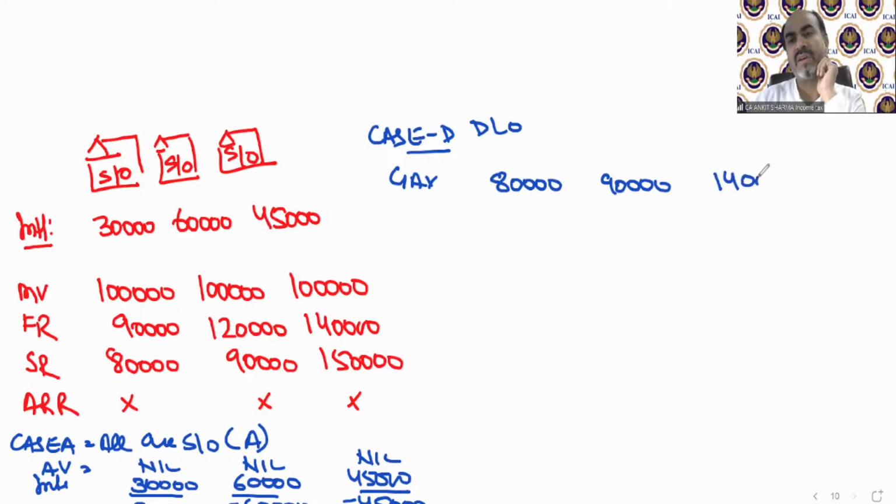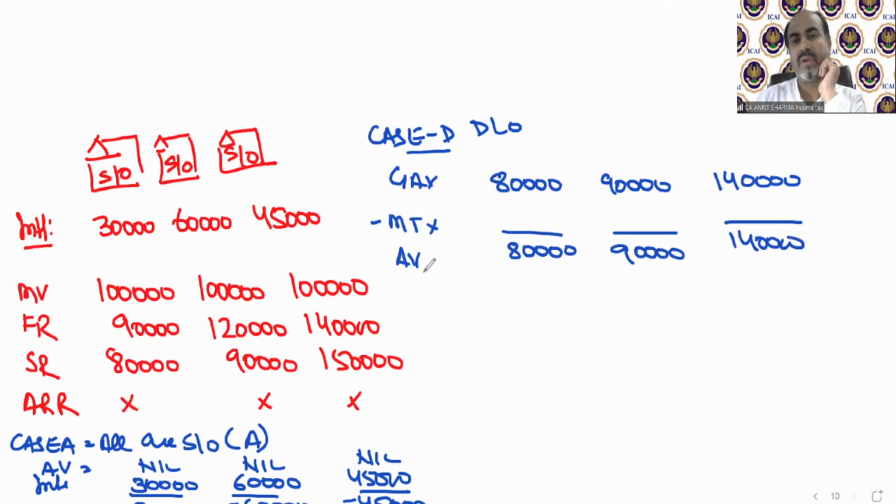Suppose in the question municipal tax is not given, so that is my annual value: 80,000, 90,000, 1,40,000. So I am going to deduct 30% of annual value and the interest also.